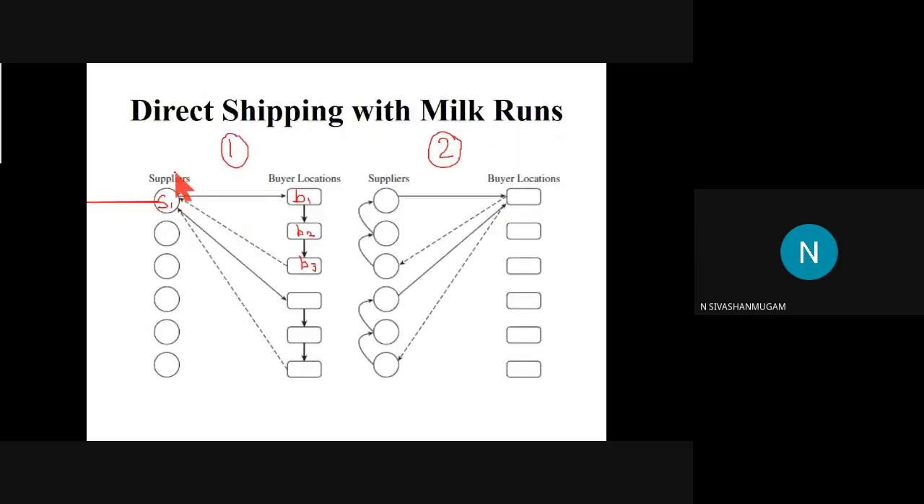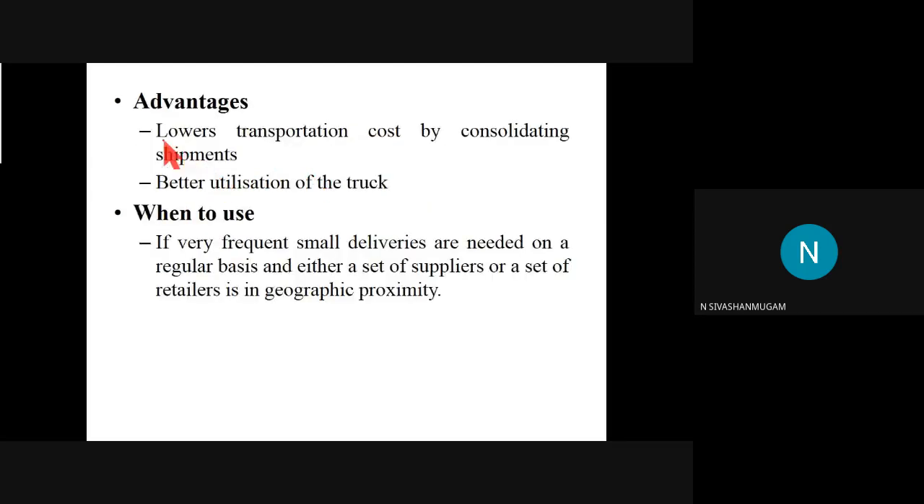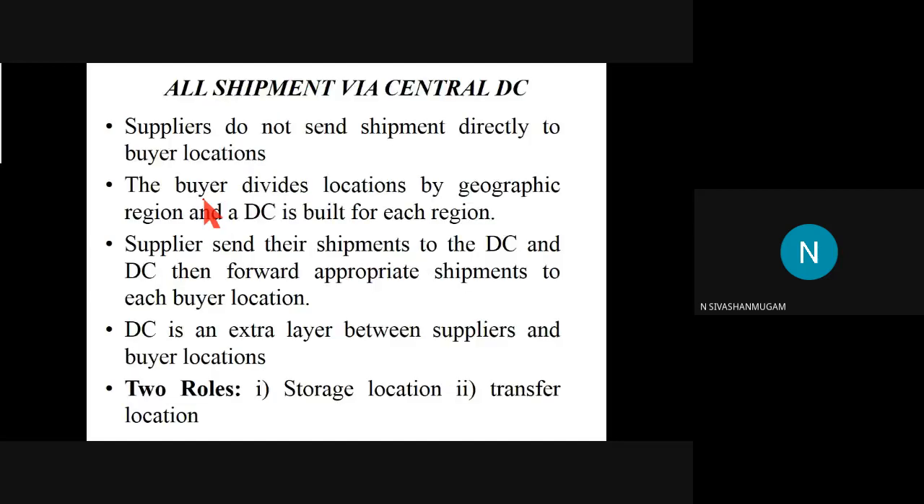What are the advantages of this one? Since we are supplying goods to many buyers, or collecting goods from many different suppliers, the overall transportation charge will be reduced. That is considered the major advantage. It lowers the transportation cost since there is consolidation of products or a combination of buyers. And as I told, the truck will be utilized properly. These are the advantages in this case. Up to this, we covered in our previous session, and we can move to the next one.